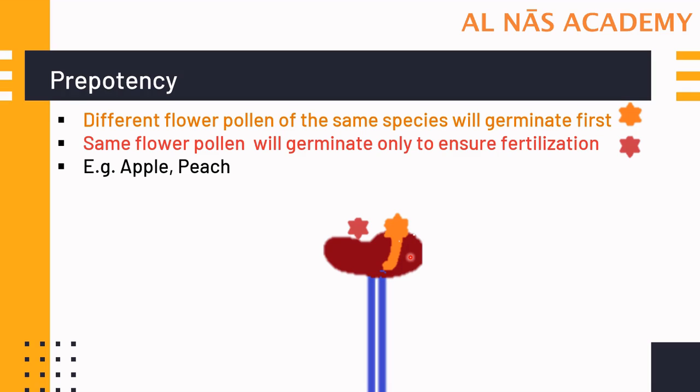And if this different flower pollen doesn't fall onto the stigma, then in this scenario the same flower pollen will germinate only to ensure fertilization. So this is known as prepotency. First preference is given to the pollen of the flower which is from a different plant of the same species. If that flower pollen doesn't fall onto the stigma, then the same flower pollen will germinate just to ensure fertilization.